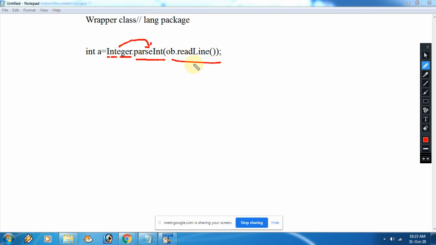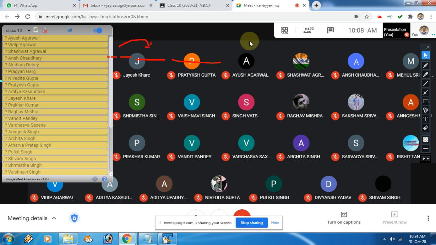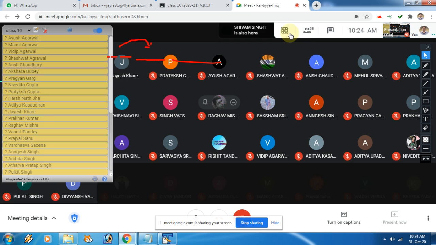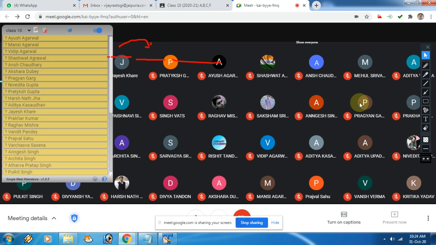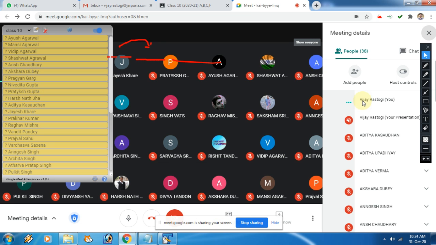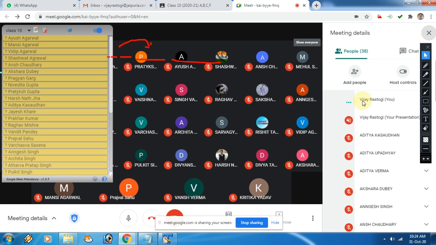Basically we have used ob dot next line, next int, next float. So what is all this happening? What I have written, these two are the very basic things, please try to understand. See, in Java for inputting we can use so many packages. Out of this, one package is your util package. In that util, the scanner class is present, that everybody knows.